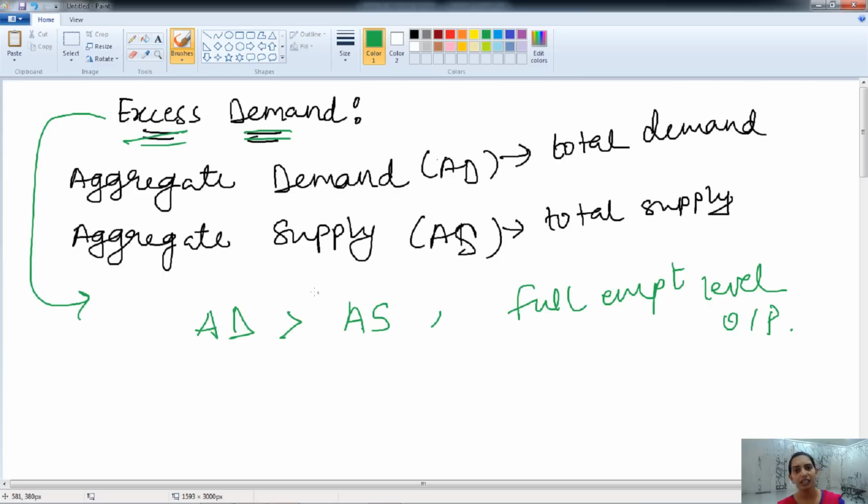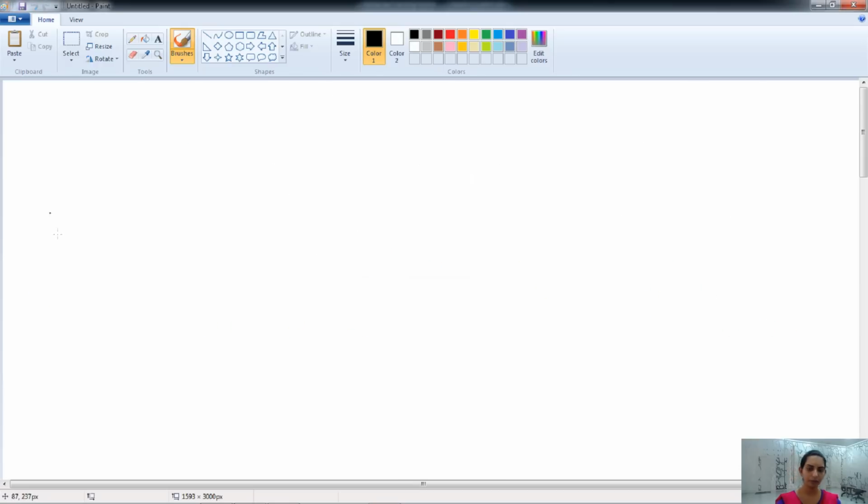In other words, it is the excess of anticipated expenditure over the full employment equilibrium level of output.